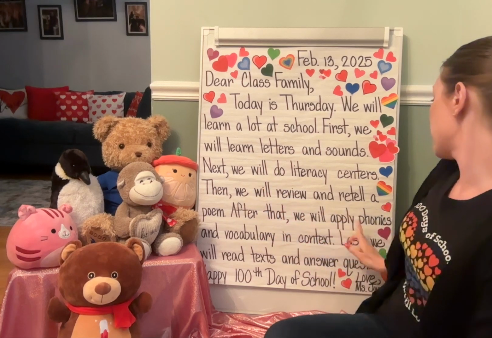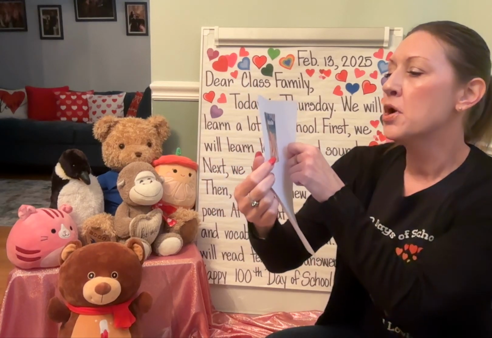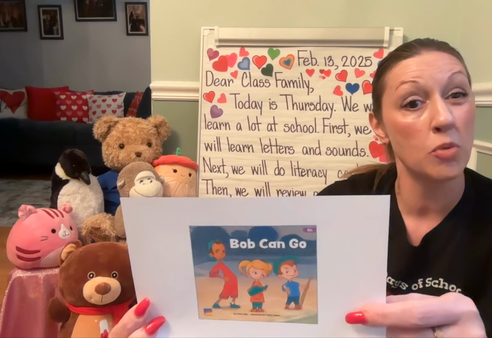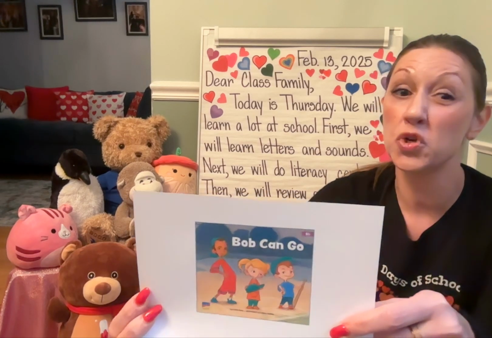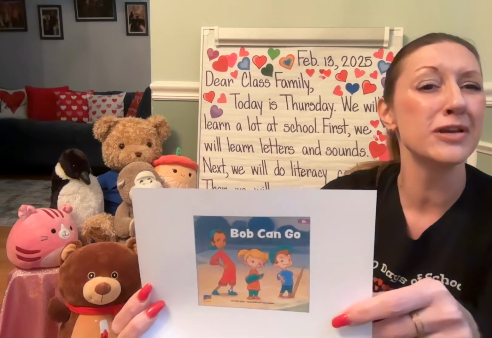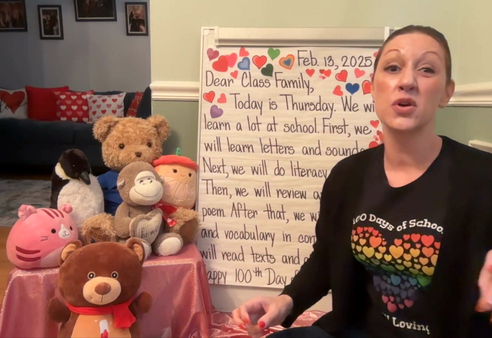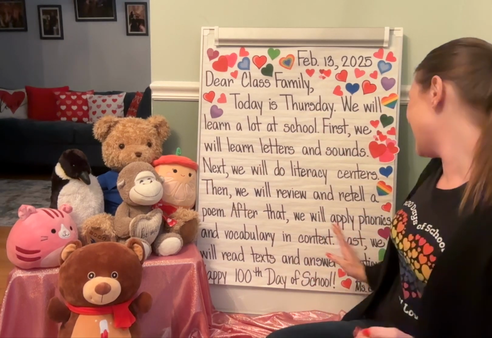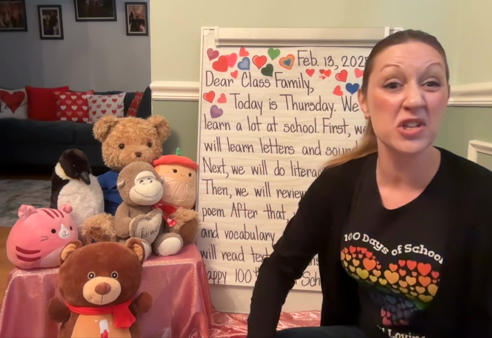All right, and after that, we'll apply phonics and vocabulary and context. We've been working on the letter B, so we'll be reading the book Bob Can Go. We'll see the electronic version, and we have the small books to read in groups today. We'll be using phonics, blending phonemes, and using vocabulary, and going ahead and blending those words to help us when reading that text. And last, we'll read text and answer questions. We will. And happy 100th day of school.